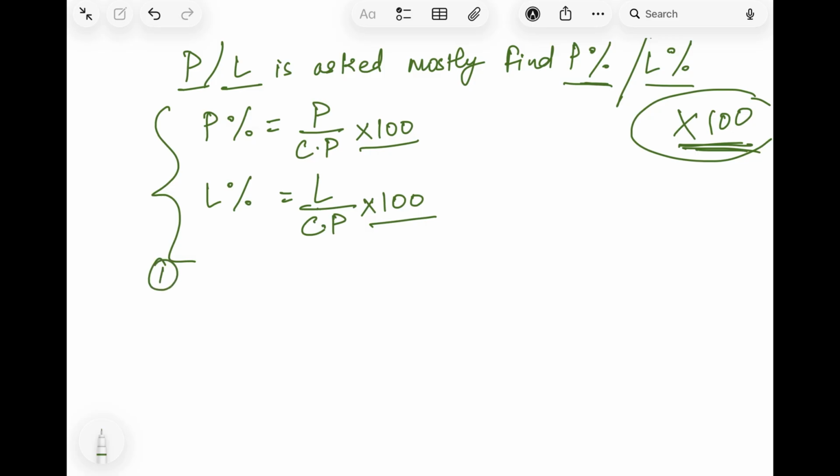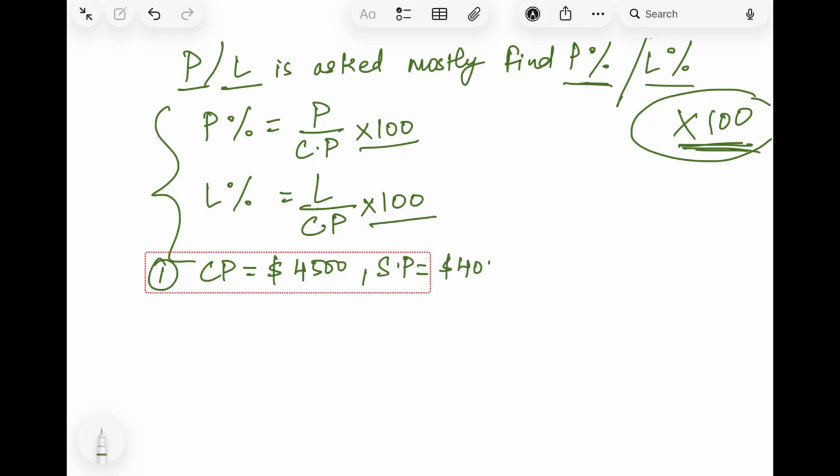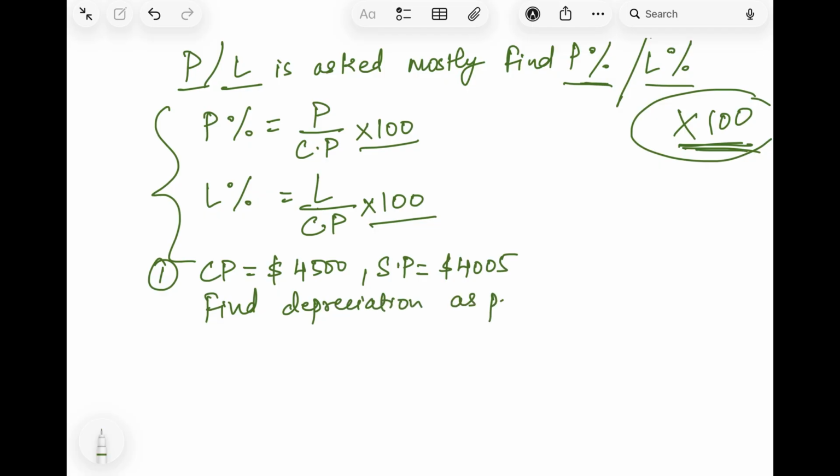Okay, so now the cost price is given as 4,500, and the selling price is given as $4,005. Now they are asking us to find the depreciation as a percentage. A new word, right?